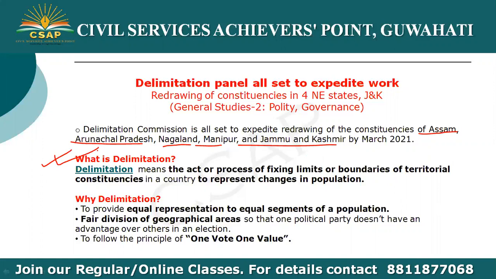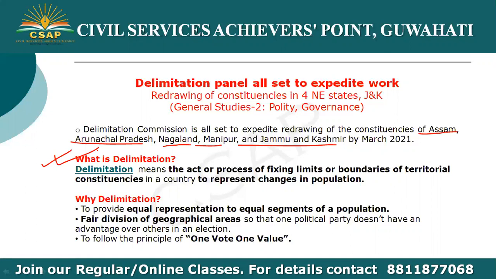The delimitation basically is a process of fixing the boundaries of the constituencies. See, for electoral purpose, voting happens at the constituency level, not at the district or the state level. It occurs at the constituencies level.